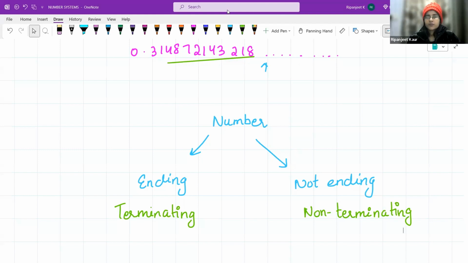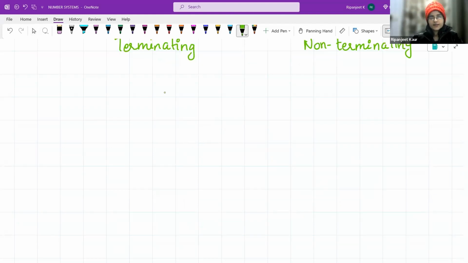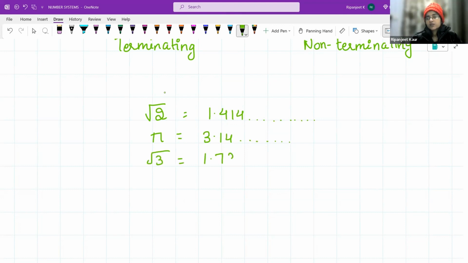Now I show you one number. Do you think you have seen this somewhere? Let us take root 2. The answer of this is 1.414, and there are many numbers after this. You must have heard about pi, 3.14. There are many numbers going on and on after this. There is root 3, 1.732, and there are so many numbers after this. So what are these numbers? Yes, you're correct. These are non-terminating numbers.